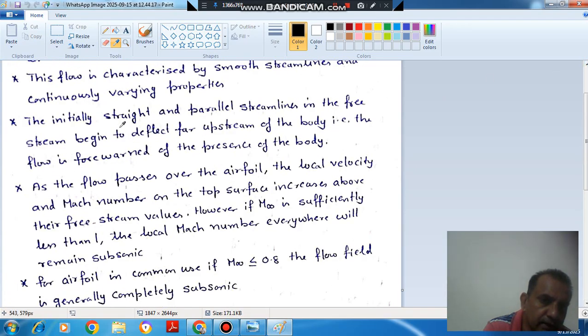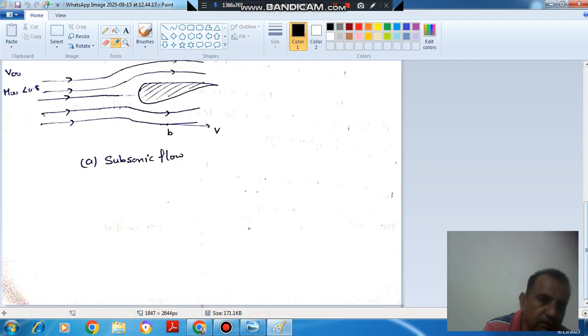The next part is, the initially straight and parallel streamlines in the free stream begin to deflect far upstream of the body. That is, the flow is forewarned of the presence of the body. Suppose the velocity here is V infinity, and the Mach number is less than 0.8, and here an aerodynamic body is placed.